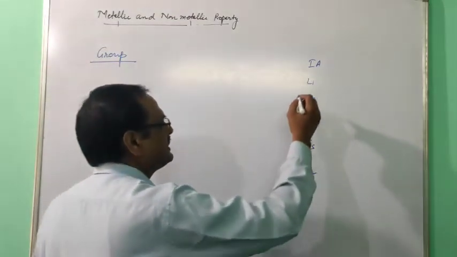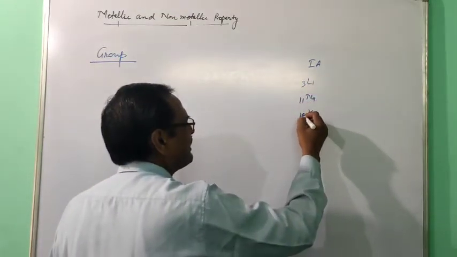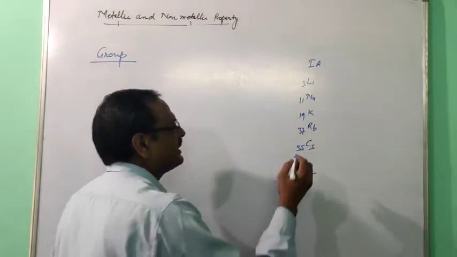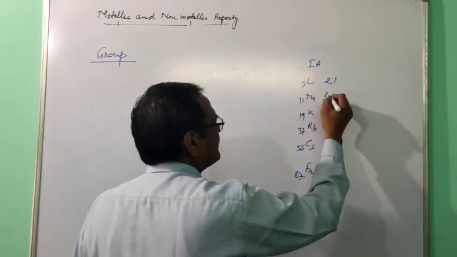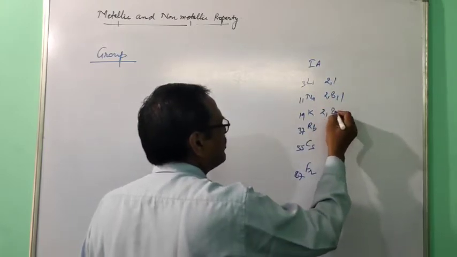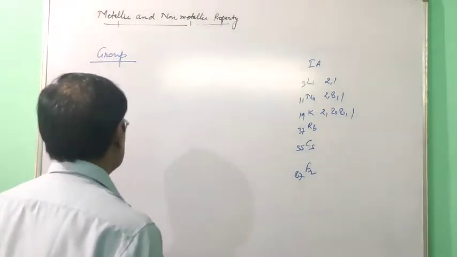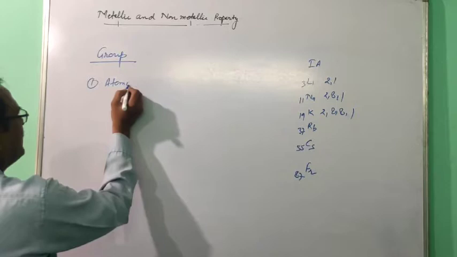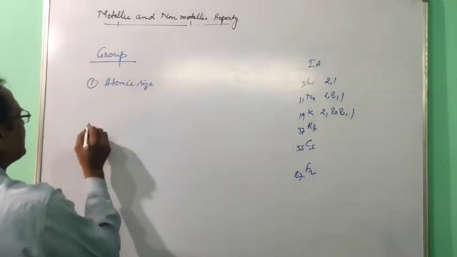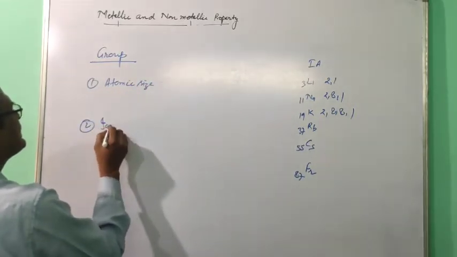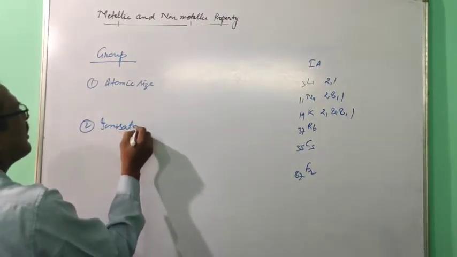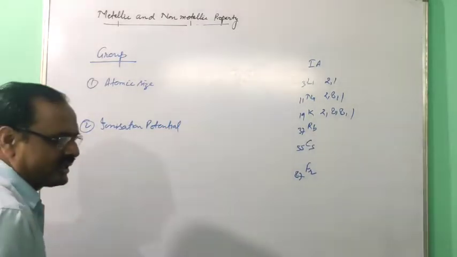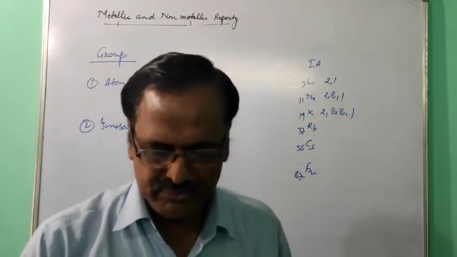Atomic numbers are 3, 11, 19, 37, 55, 87. Electronic configuration is 2,1; 2,8,1; 2,8,8,1. So now two factors are there: first of all, atomic size, and the second factor is ionization potential.